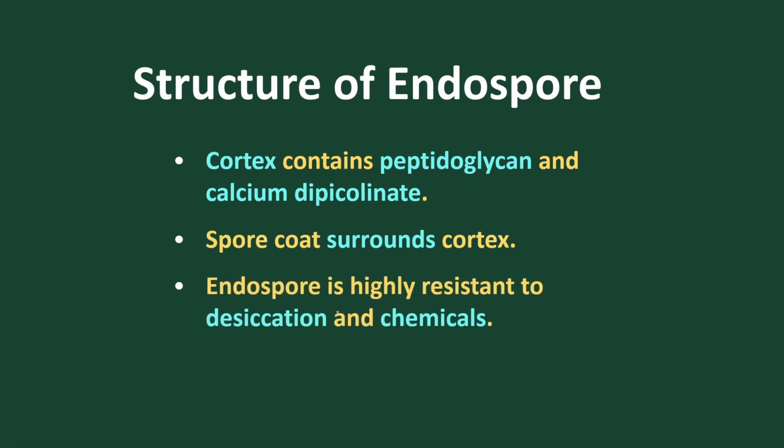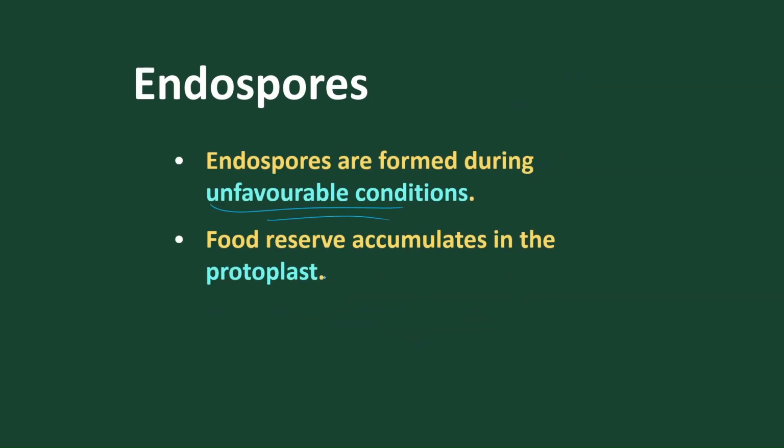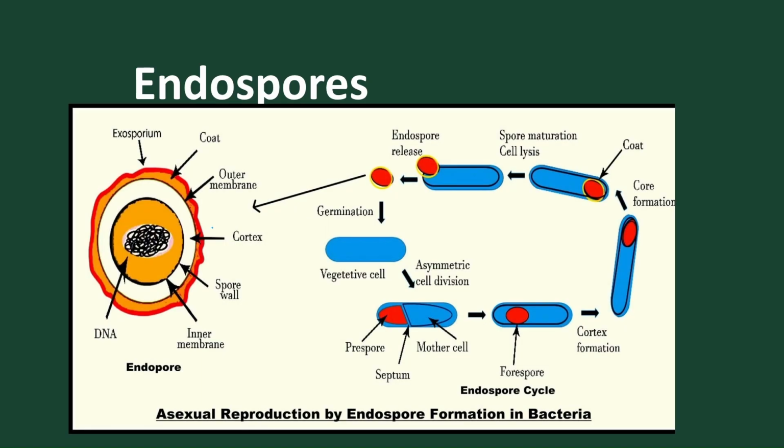Then endosperm is highly resistant to desiccation, to chemicals, to unfavorable conditions. It accumulates protoplast at the center. Protoplast separates from the rest of the cell, meaning the protoplast comes and lies at the center. Here we don't find any protoplast present. And after that, we find the formation of endosperm.